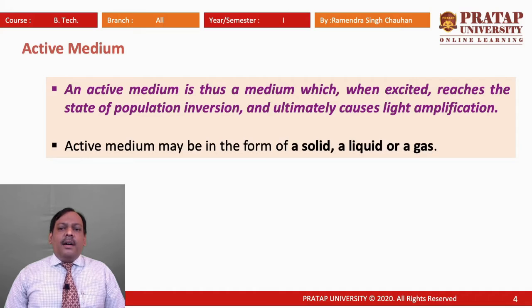When population inversion is achieved, stimulated emission takes place, photons are emitted and consequently amplification of light takes place.